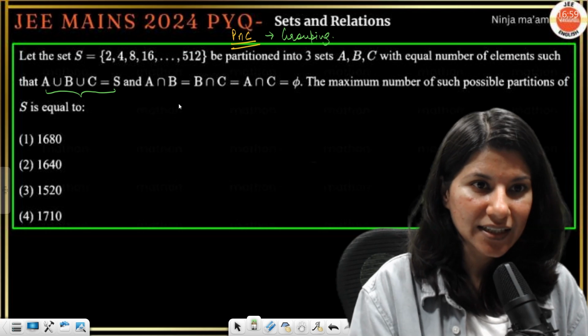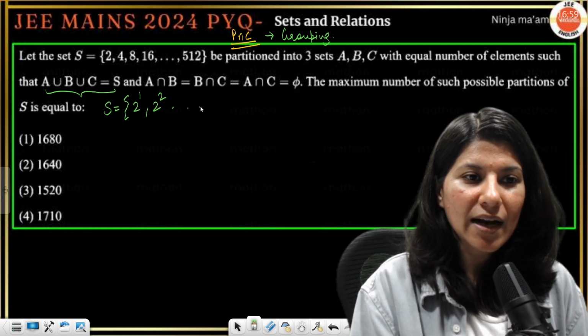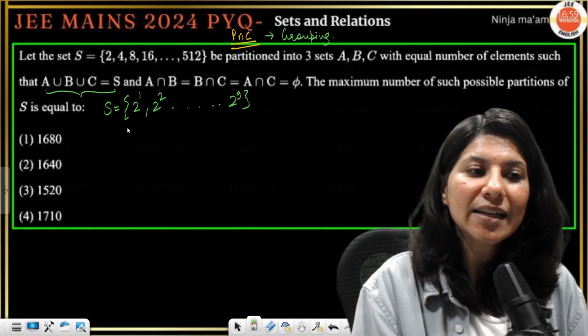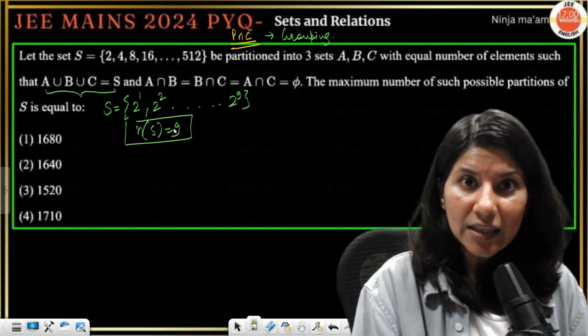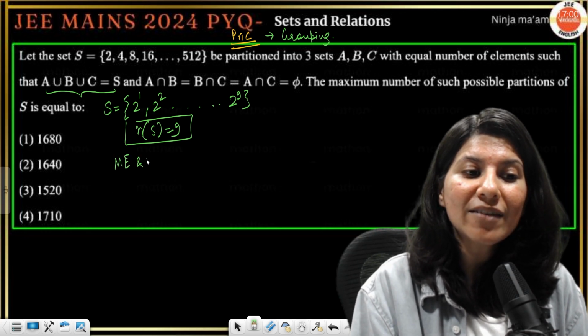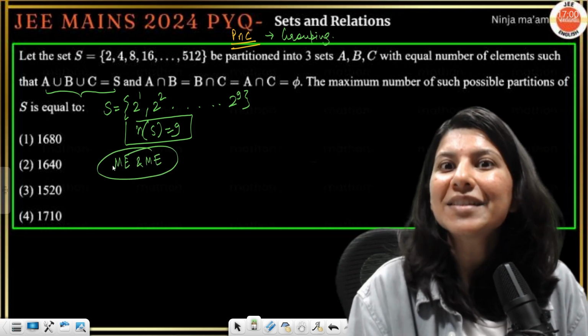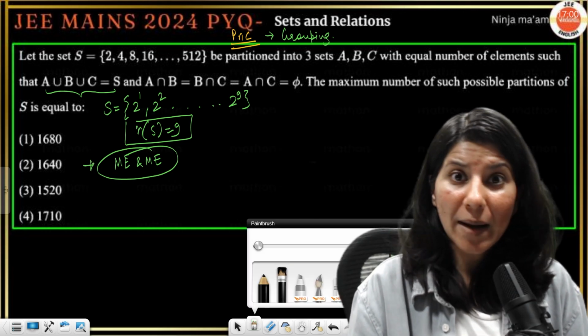So what they are saying is, this S is actually having 2 raised to power 1, 2 square and all the way up to 2 raised to power 9. So how many elements? 9 elements. Now 9 elements are distributed in such a way that they are mutually exclusive and mutually exhaustive. What does that mean? That we will study in probability.